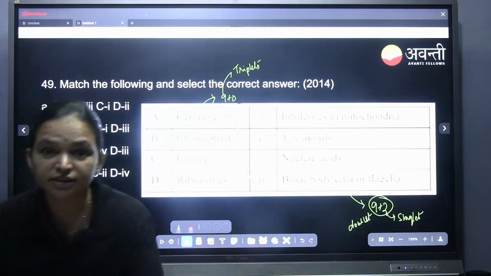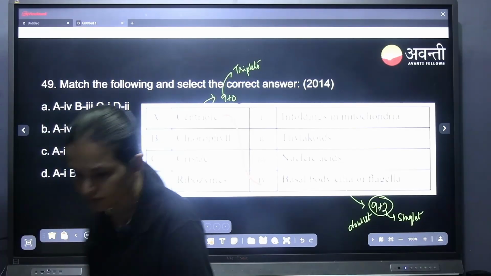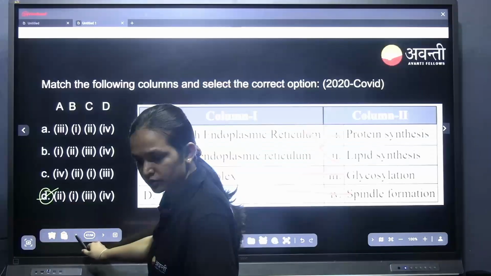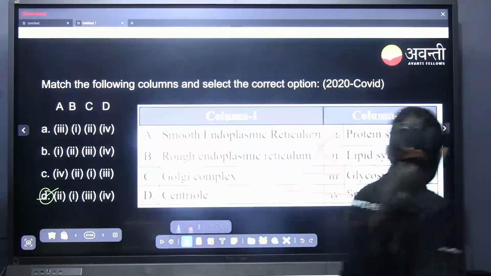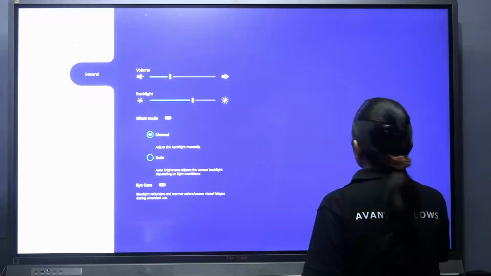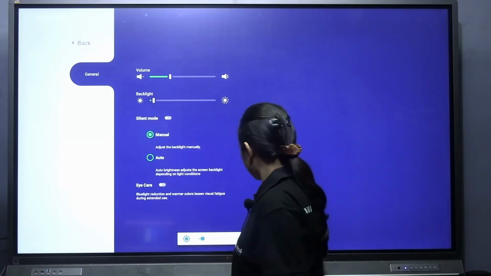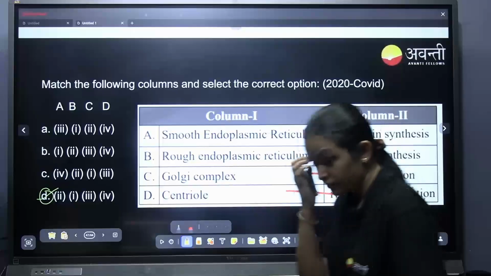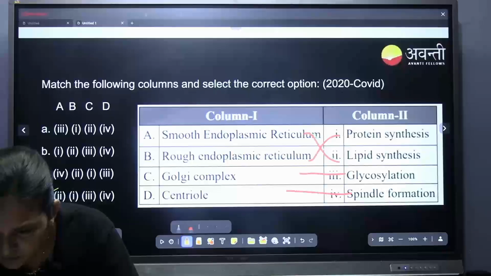Screen is too white. I'm sorry. Was it like that for the previous also? Oh yeah. Oh, thanks.